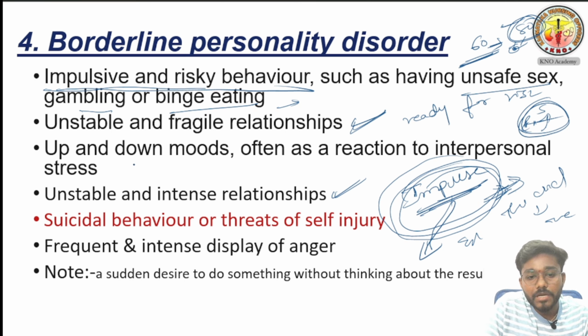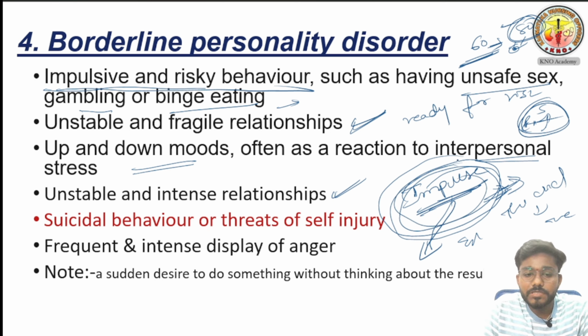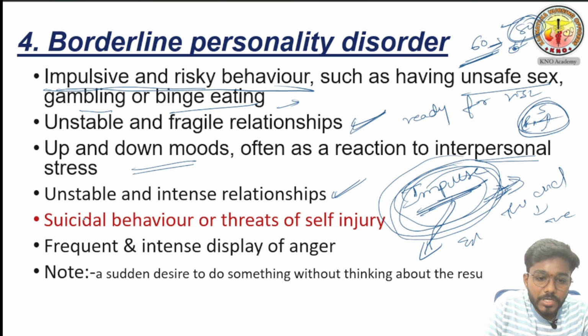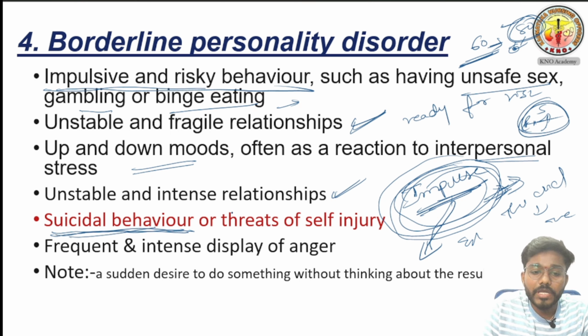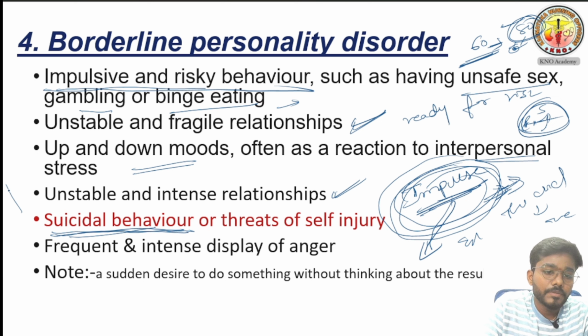Up and down moods will be there, often as a reaction to interpersonal stress. This person has interpersonal stress because of sudden anger and impulse. The most important other word I told you to remember is suicidal behavior. If in a personality disorder question they are asking about suicidal behavior, mainly it is present in borderline personality disorder.